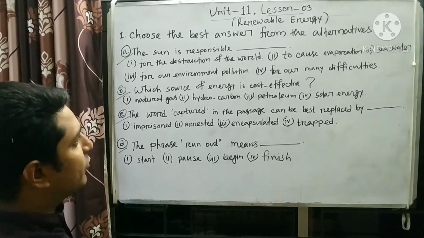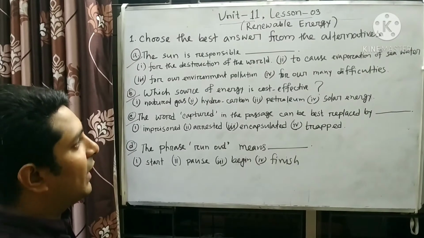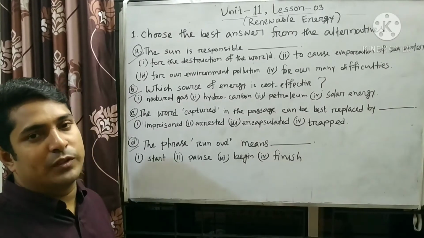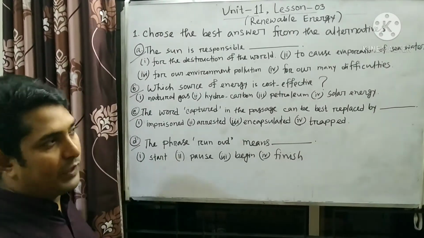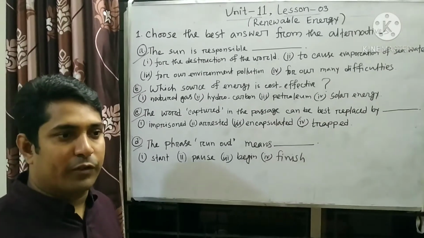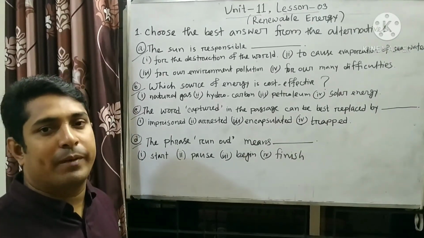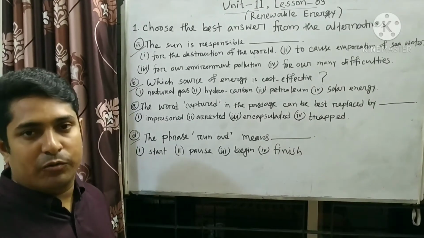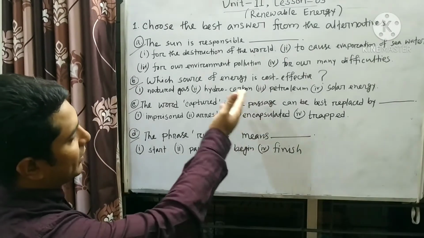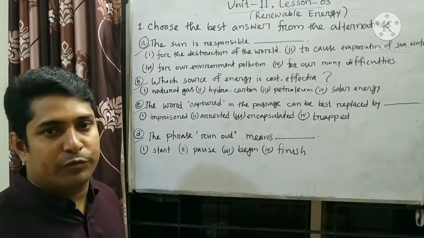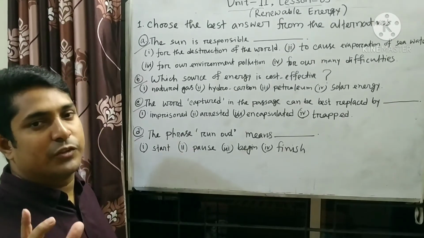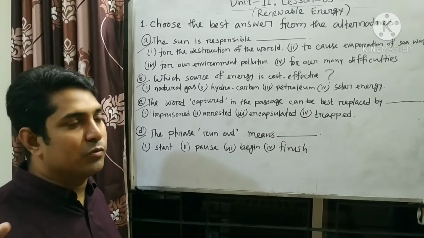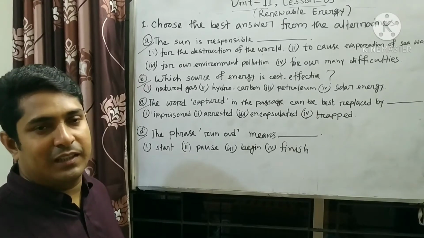That means we will be given four options, and we have to select one. To solve these things, it is very important to know the meaning of the passage, and then the meaning of the given words. For understanding the meaning properly, we have to read the passage again and again. It's better that before reading the passage, you read the question first. So it's my suggestion: before reading the passage, first read the question, and then read the passage, try to remember what the question is, and try to find the answer as well.